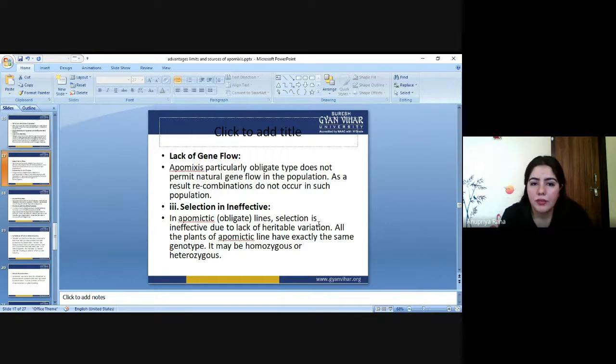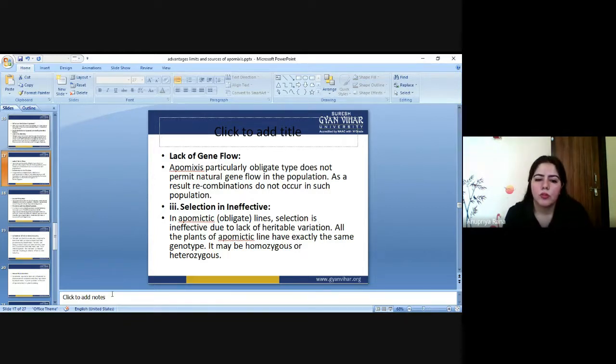The second limitation is lack of gene flow. Obviously, if they are not getting mixed up with another process, then recombination does not take place in apomixis or apomictic lines. So that's why their genes are not going anywhere. Lack of gene flow also makes a problem sometimes. How does it make a problem?